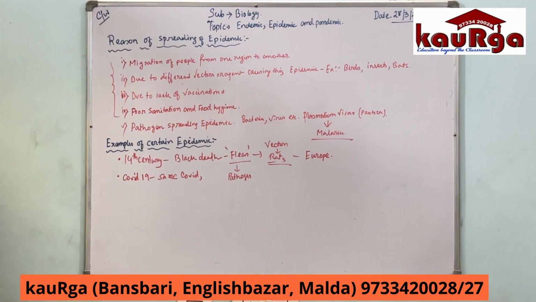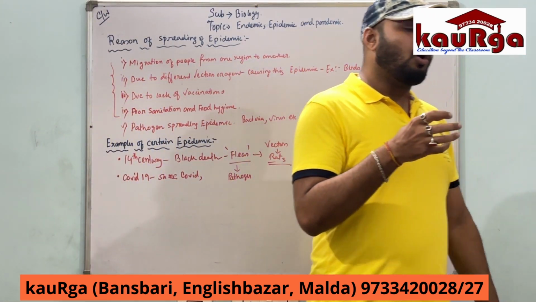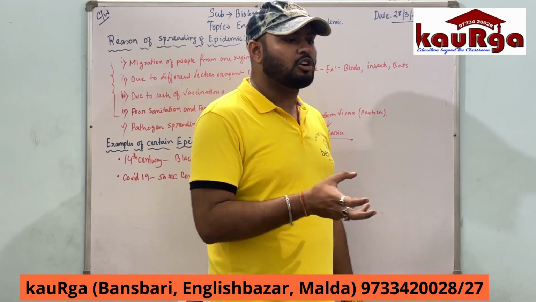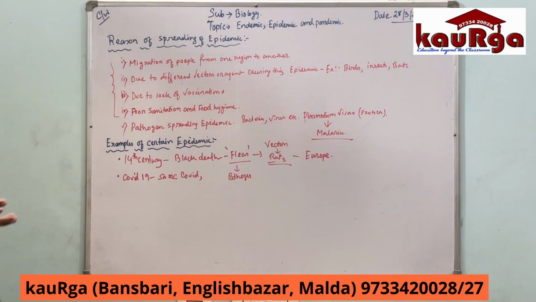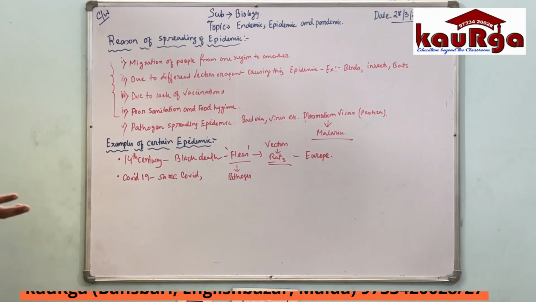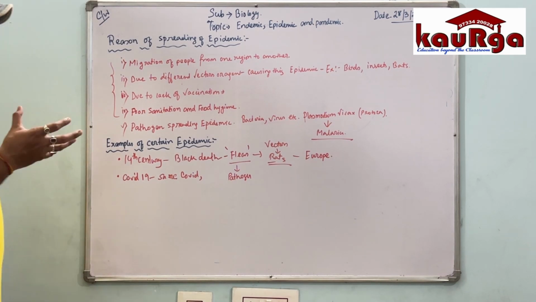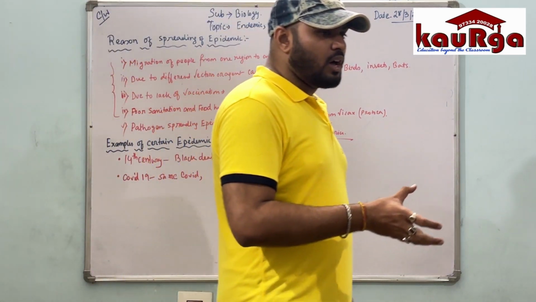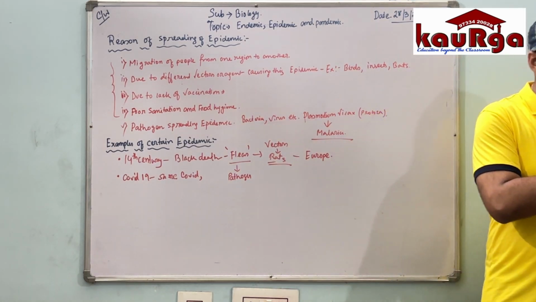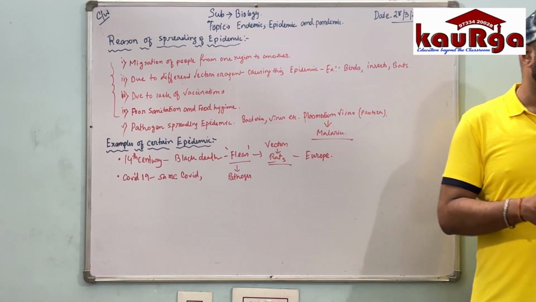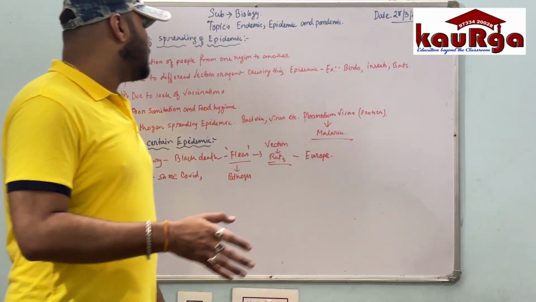Next, poor sanitation and food hygiene. Suppose people are not using proper hygienic or sanitation methods, or they are not eating proper food, what will happen? Those people will spread the epidemic disease on a large scale. Last but not least, pathogen spreading epidemic. Suppose bacteria, virus, certain kinds of protozoa, which are the causative agents of this epidemic disease, are transferred from one place to another with the help of what? With the help of other vectors. This vector spreads the disease on a very large scale.